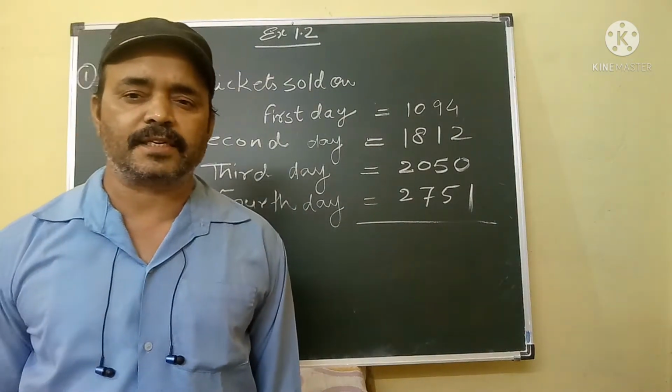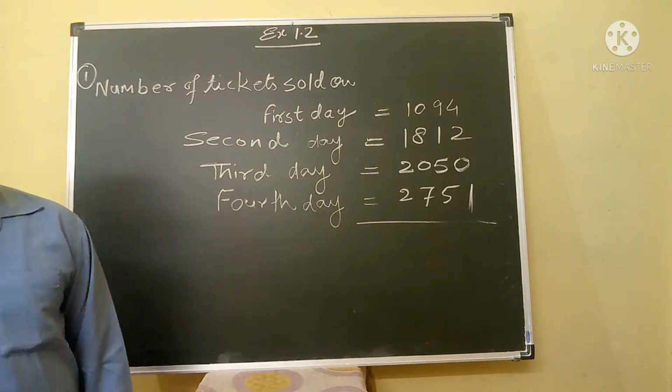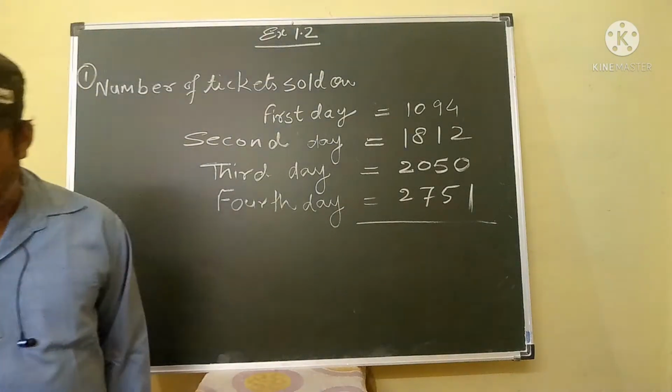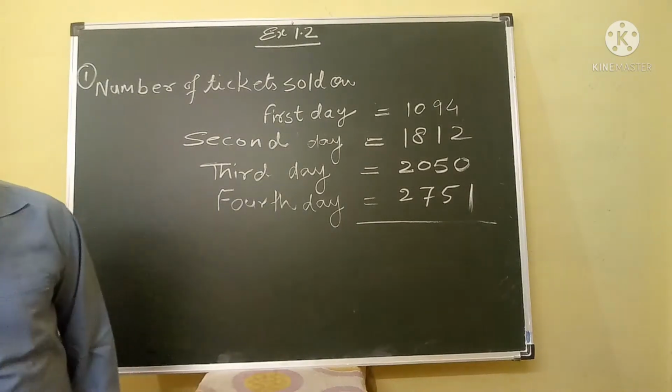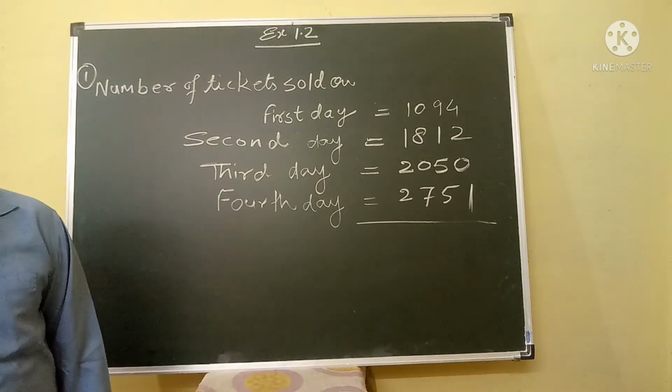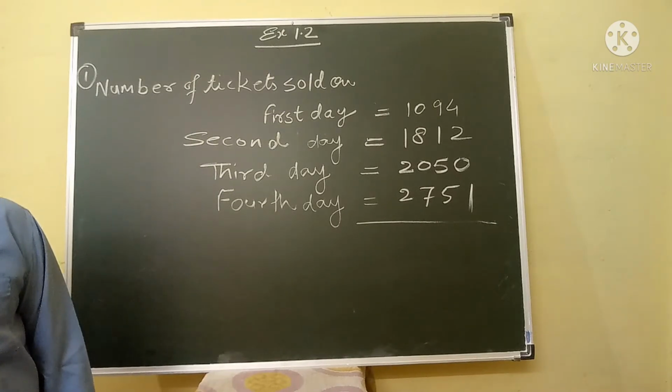Now today we will discuss some problems from exercise 1.2. My dear student, your first question is: a book exhibition was held for 4 days in a school.